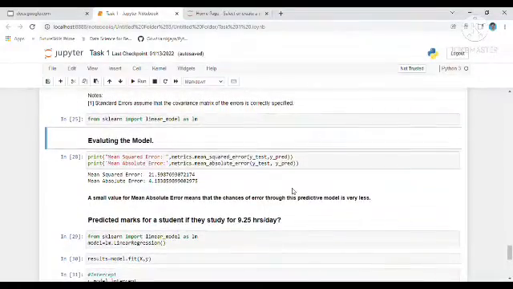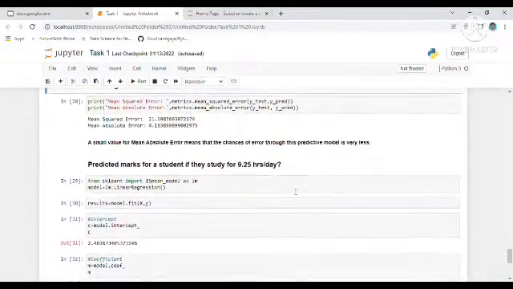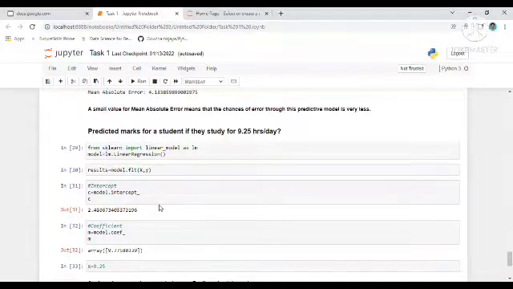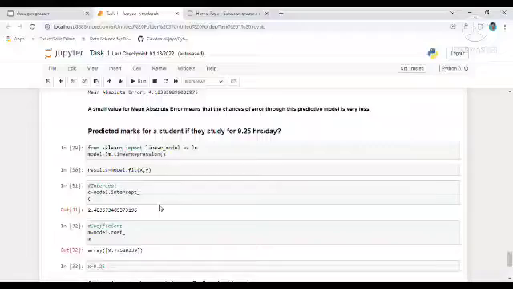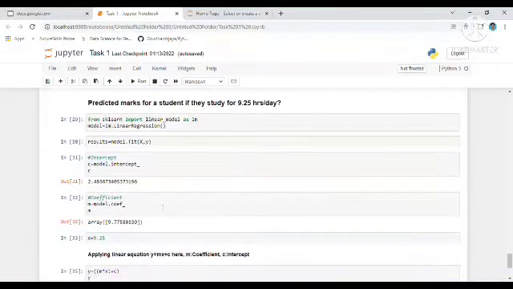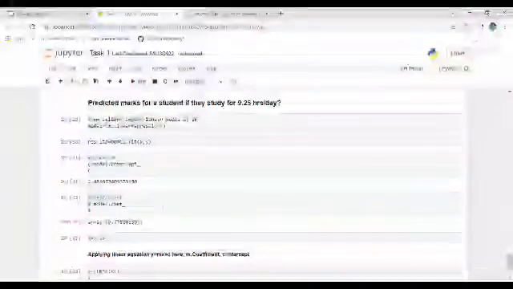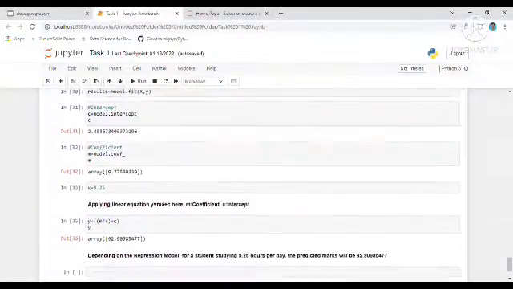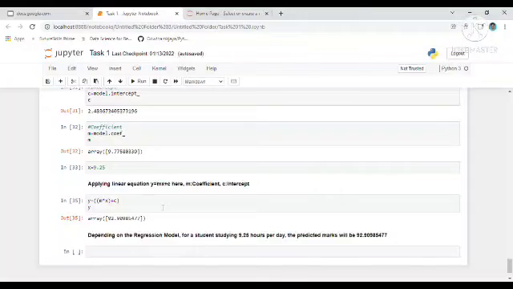And we are using our model to predict the mark if a student studies 9.25 hours a day. For that we are importing sklearn linear_model as LM. We know the line equation y is equal to mx plus c, where c is the intercept and m is the coefficient. So we are separately finding the intercept and coefficient. Then we are directly applying them in the line equation because our dataset is linearly correlated.